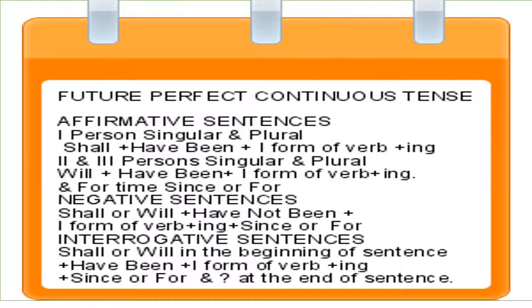Negative sentences. Shall or will and have not been and first form of verb and ing and since or for is used. Interrogative sentences. Shall or will in the beginning of the sentence is used and have been and first form of verb and ing used. Since or for is used for time and sign of interrogation at the end of sentence used.